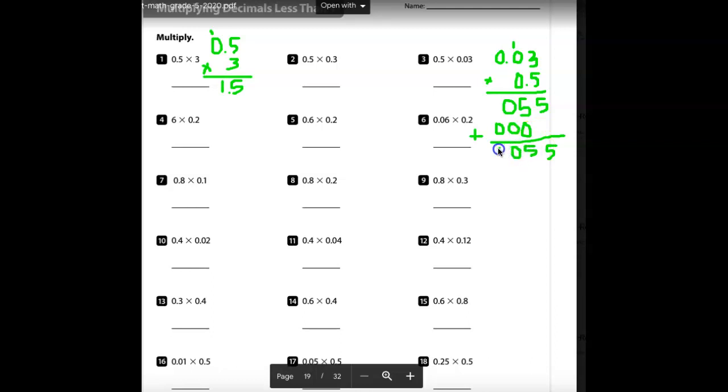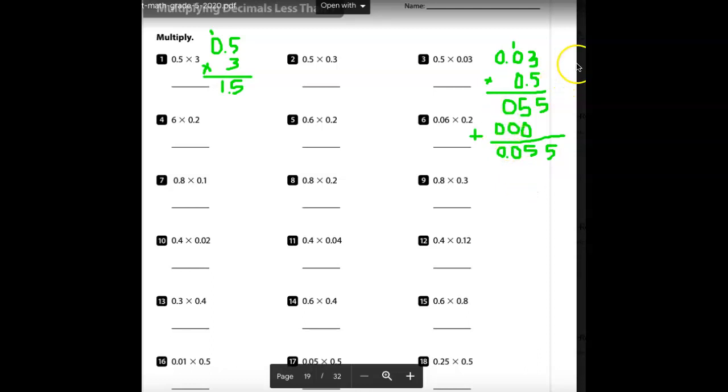Now, what we have to do here is come up here and count how many numbers are behind the decimal point. So here's 1, 2, and here's 1. So 2 plus 1 is 3. So we come down here and we go 1, 2, 3, decimal point. Okay.